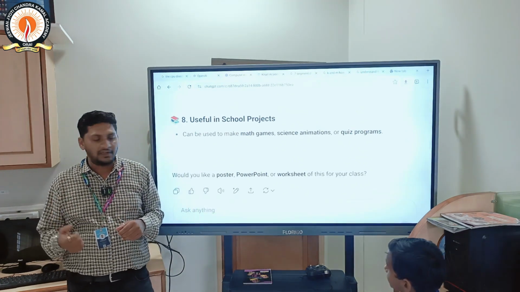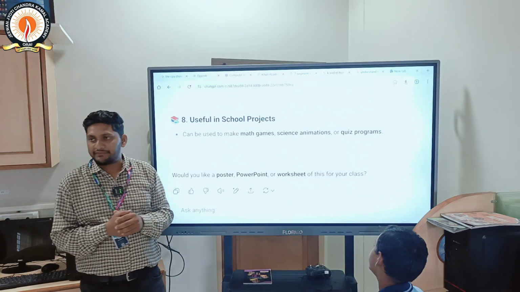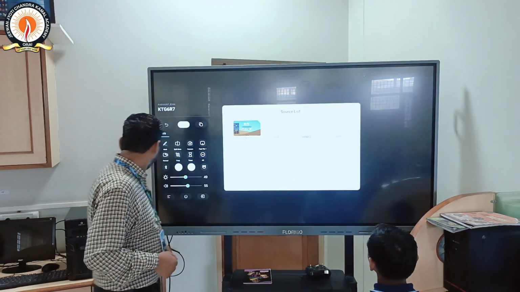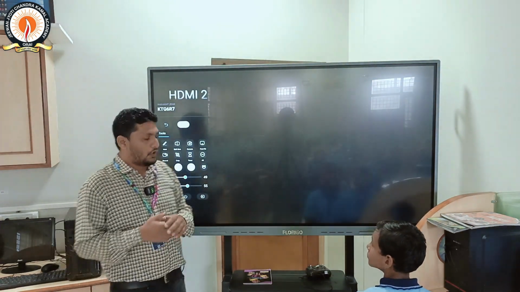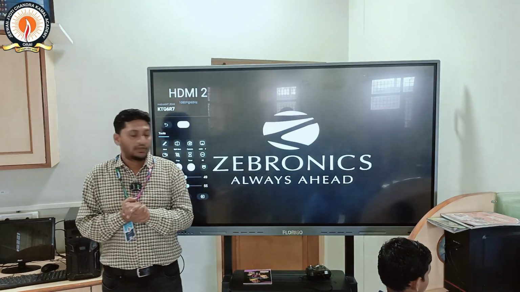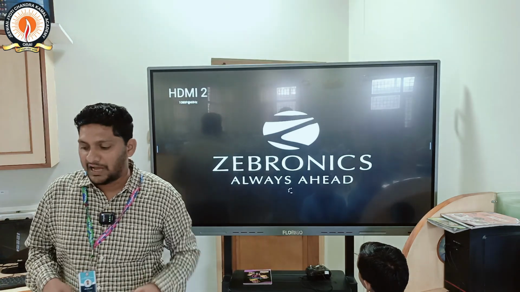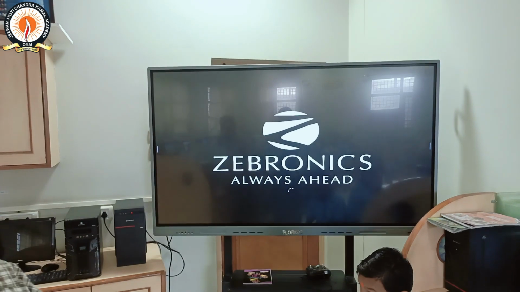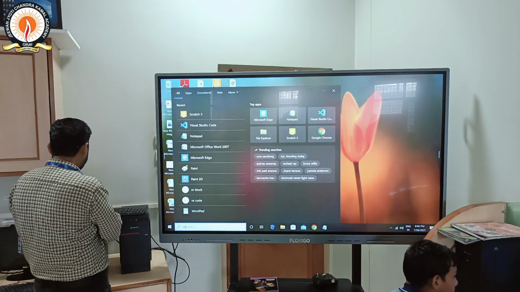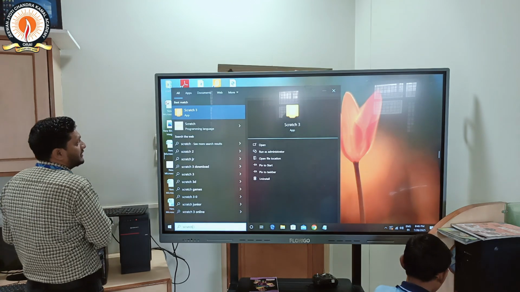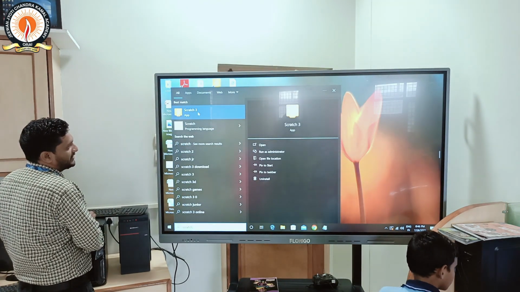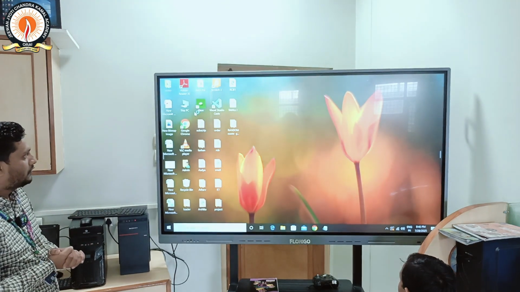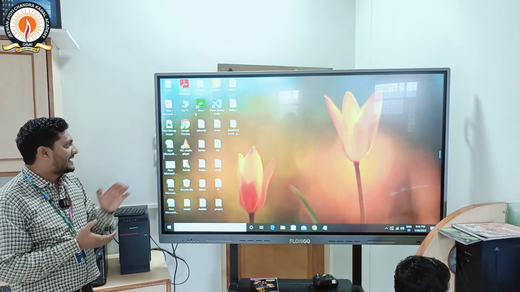So now we start how to run Scratch on the website. Okay, so first I open my desktop. So all of you open your Scratch. Okay, so now first you have to look here. I open the Scratch, you look at the screen. You have to write here Scratch. Okay, so when you write Scratch here, it is already installed in my computer, so I just open Scratch. Okay, so now Scratch is opening.